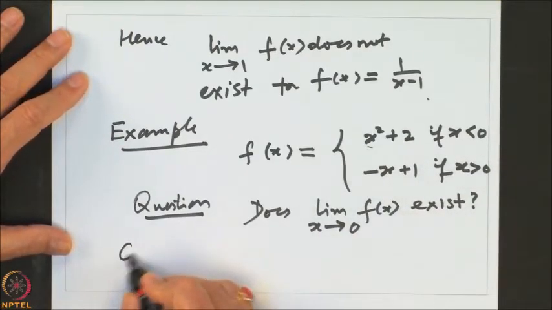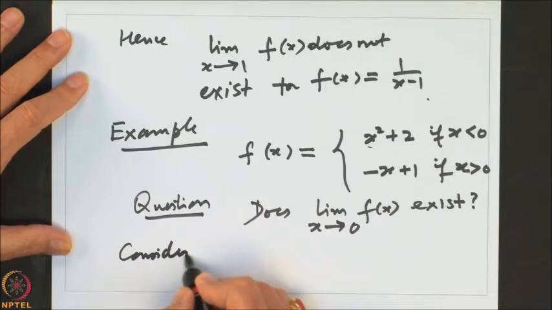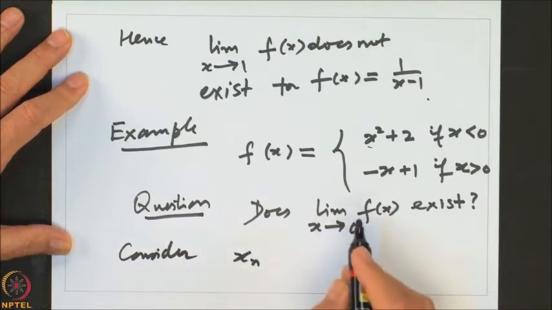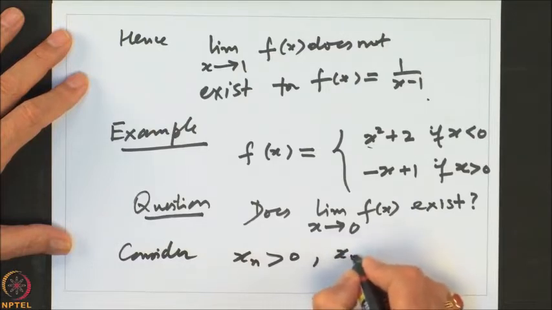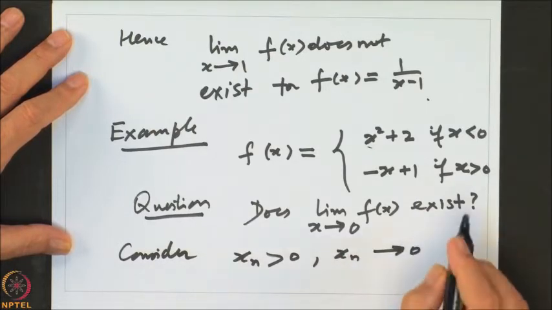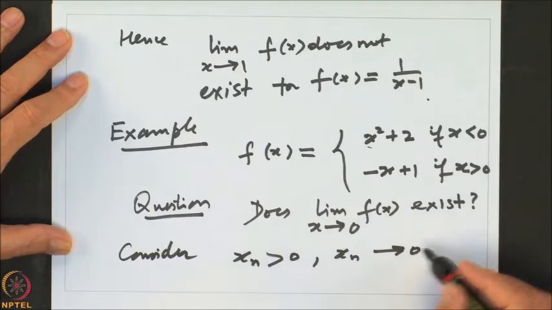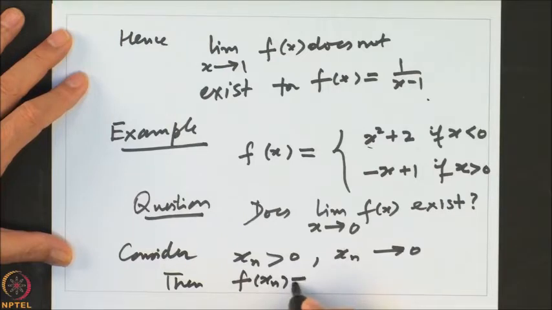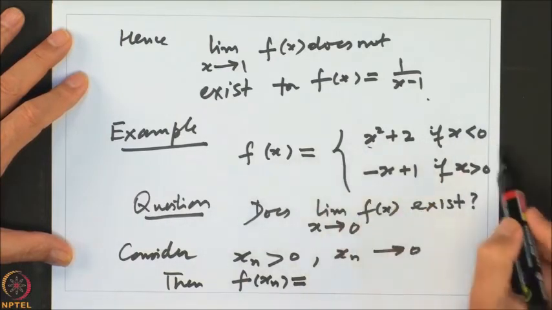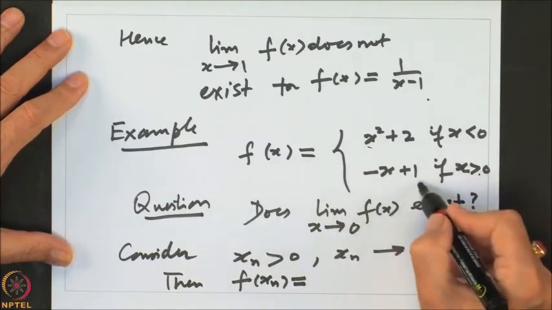So, let us look at, so consider xn bigger than 0 and xn converging to 0. So, when xn is bigger than 0 and xn converges to 0, then what is f of xn? For x bigger than 0, f is defined this way.